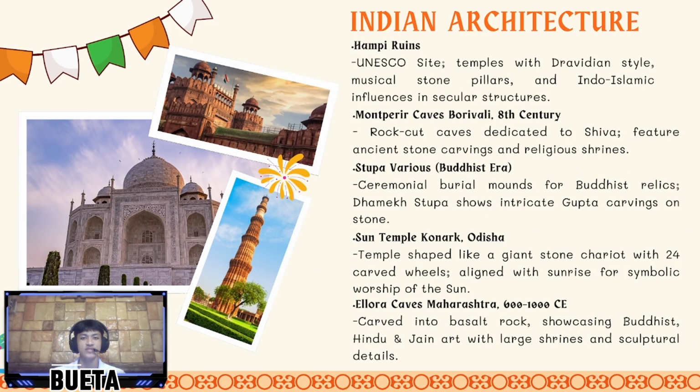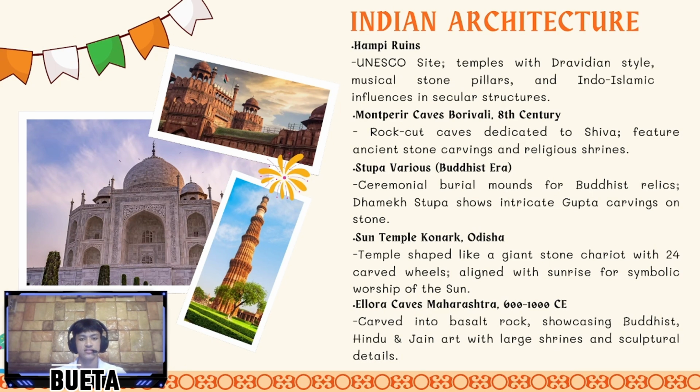Good day, everyone. Today, I'll give you a quick overview of ancient Indian architecture. Indian architecture reflects rich history and religion. The Hampi ruins show Dravidian temples with musical pillars and Indo-Islamic designs. The Mount Abu caves are 8th century rock-cut shrines for Shiva. Stupas serve as ceremonial burial mounds with intricate carvings. The Sun Temple in Konark is shaped like a giant stone chariot aligned with the sunrise, and the Ellora caves in Maharashtra display Buddhist, Hindu, and Jain art through detailed rock carvings and shrines.